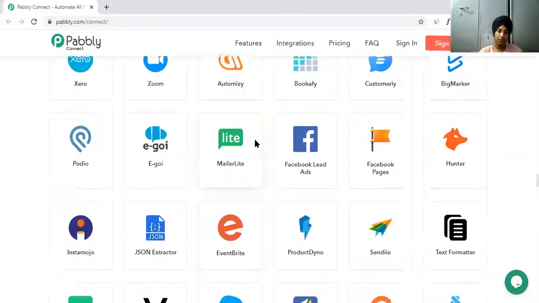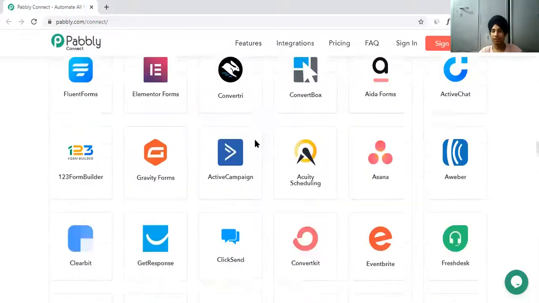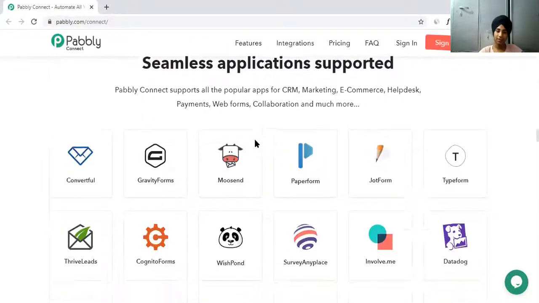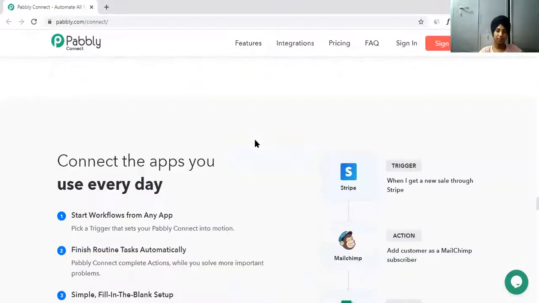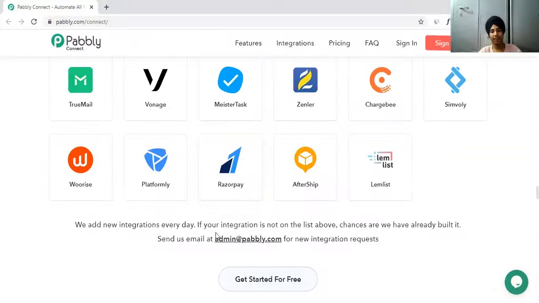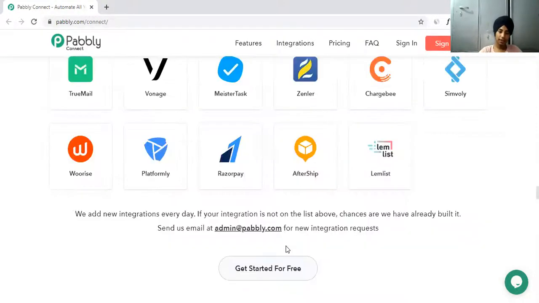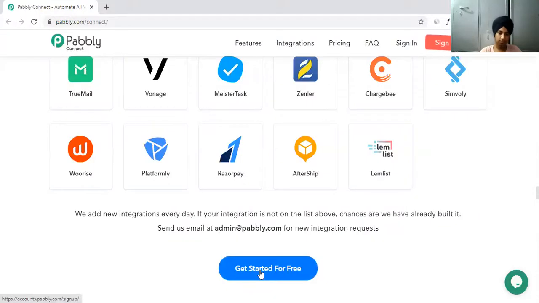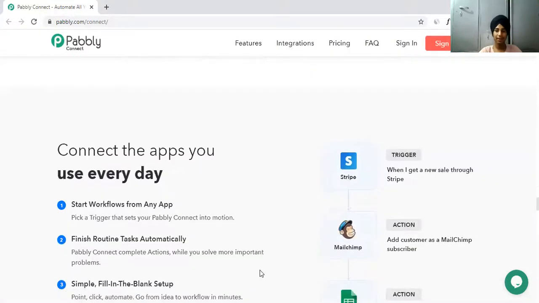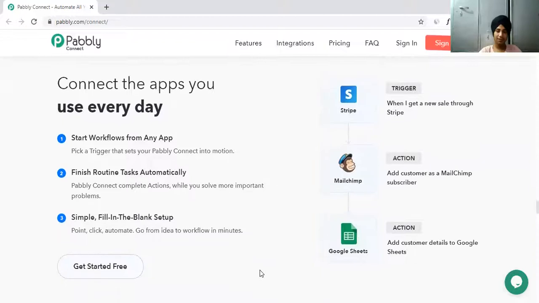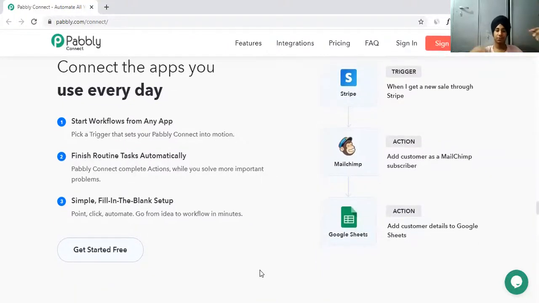And they did not update ClickFunnels, right? Yeah, they have also integrated with ClickFunnels right now. So ClickFunnels will also be here, and this is the email. If you want an integration, just mail them. This is the email, and you can get started for free as well. I didn't know they have a free plan as well. So they have a free plan. Looks good. And they have connect the apps you use every day. So this is something that you can do. Start a workflow for any app. You can do that.